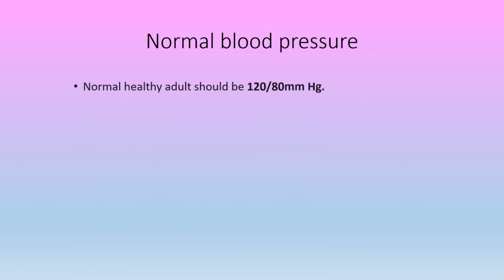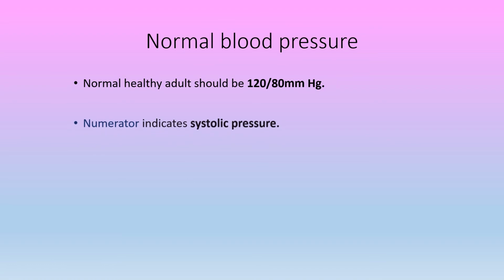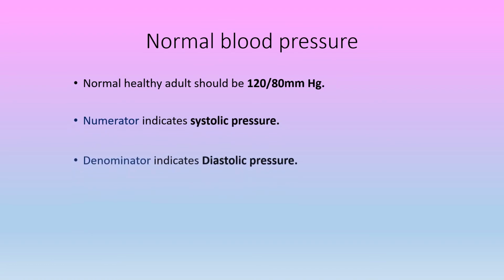Okay, what are systolic pressure, diastolic pressure and normal blood pressure? When can we say that one person has normal blood pressure or high blood pressure? A normal healthy adult should have 120 by 80 mmHg, where mmHg is the unit, right?